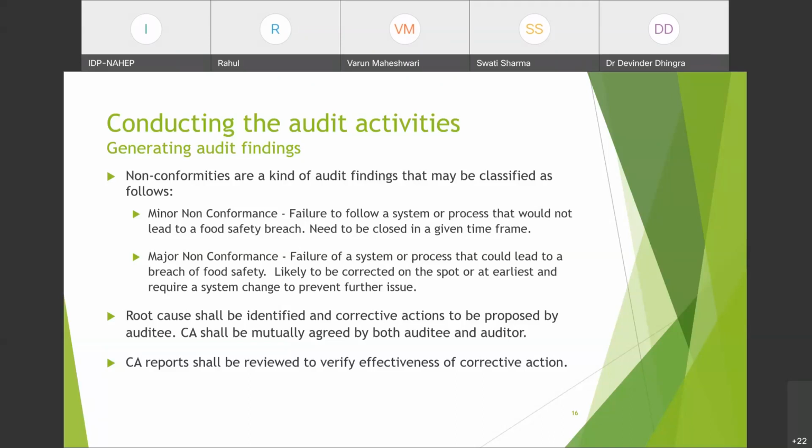And critical is generally not there in internal audits. Generally it's not there because anything they find, they are doing before the certification, but if it is for continual certification, it could be critical. Yes, please, what are you saying? Okay, ma'am. From an external point of view, it can be added as critical. Of course. Okay, yes. Thank you.